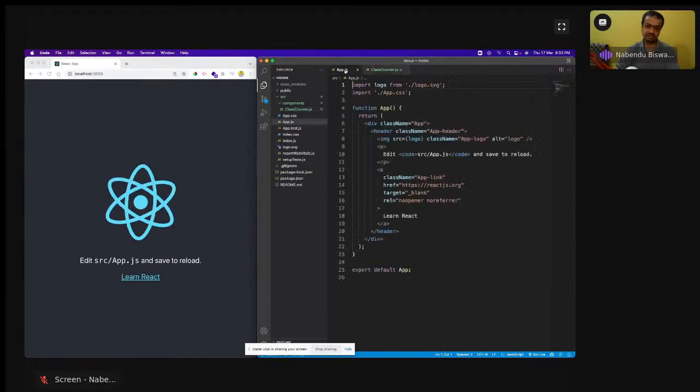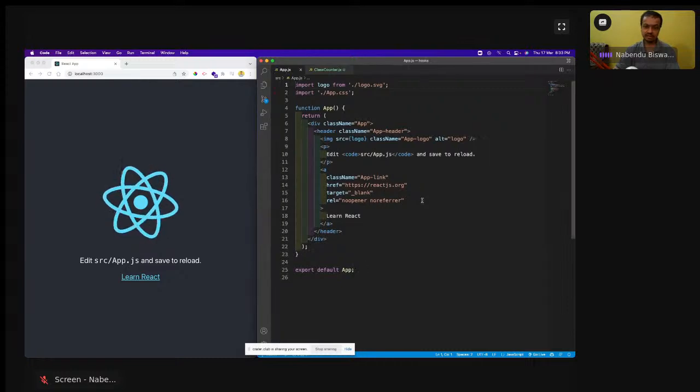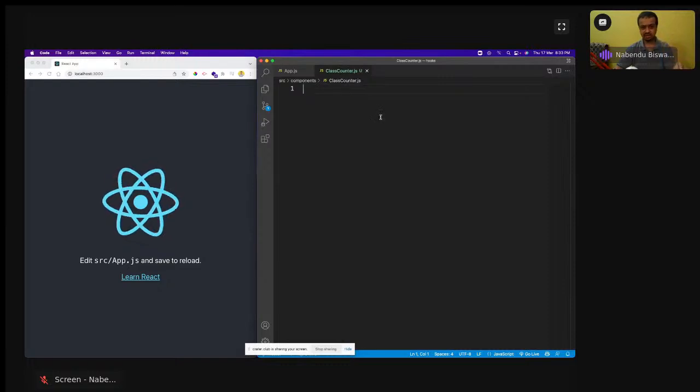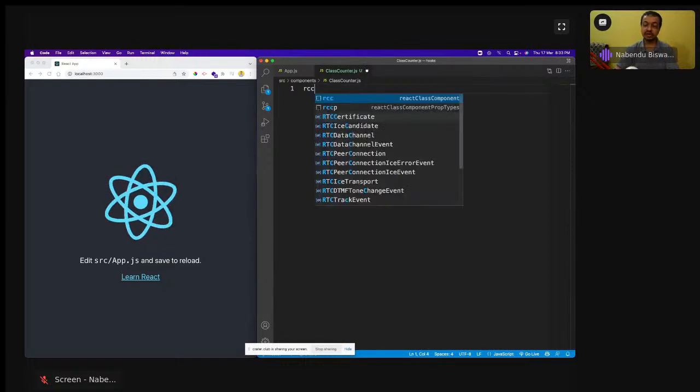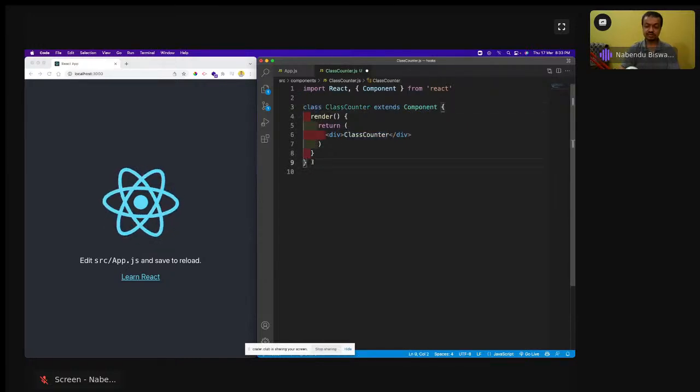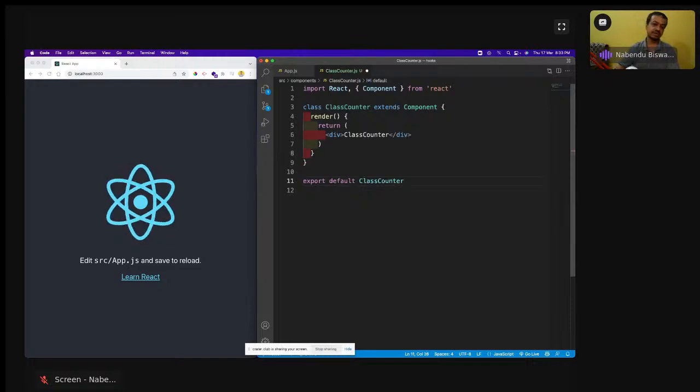Let me increase the font size a bit bigger. Okay, now it is okay. So this is a class counter. Again, we are going to create a class-based component, and then convert it to a hook-based component. With hooks, the concept of state and lifecycle methods is implemented in your functional component, which was not there earlier. Okay, class counter is done.